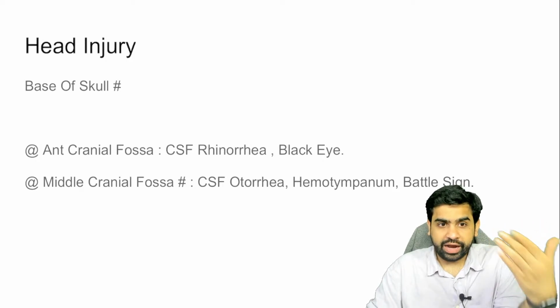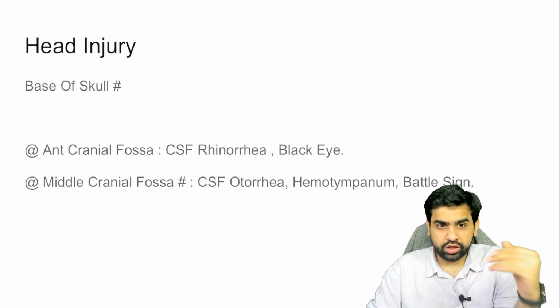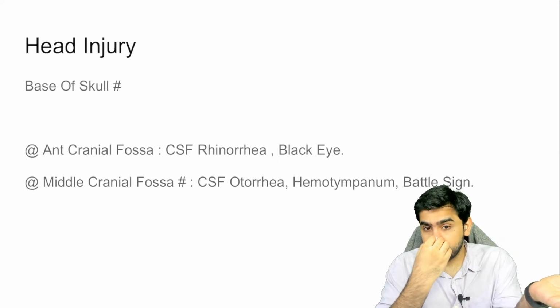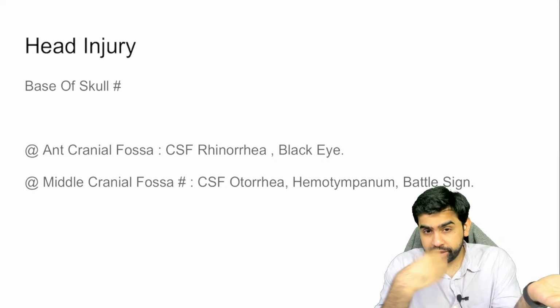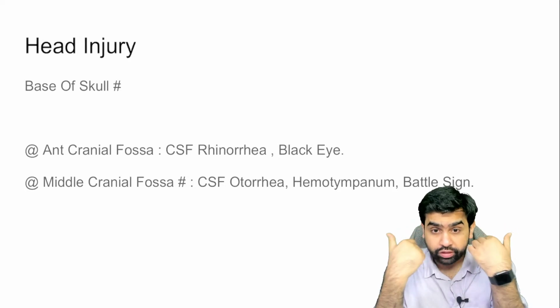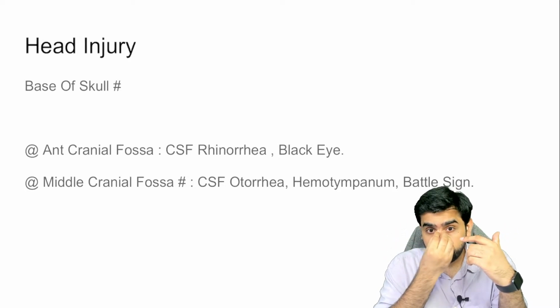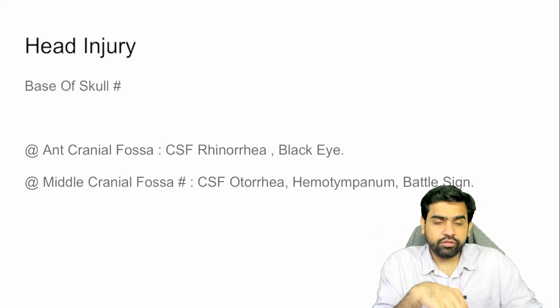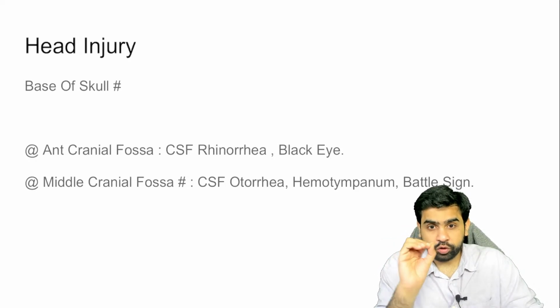Here there is an anterior cranial fossa fracture and the middle cranial fossa fracture. In the anterior cranial fossa fracture, there is a CSF rhinorrhea, which is the CSF dripping from the nose, and there are black eyes, that is raccoon eyes, which can happen in these patients. Now for the CSF rhinorrhea, what is the best investigation to diagnose it? It is beta-2 transferrin. That is what you need to understand.